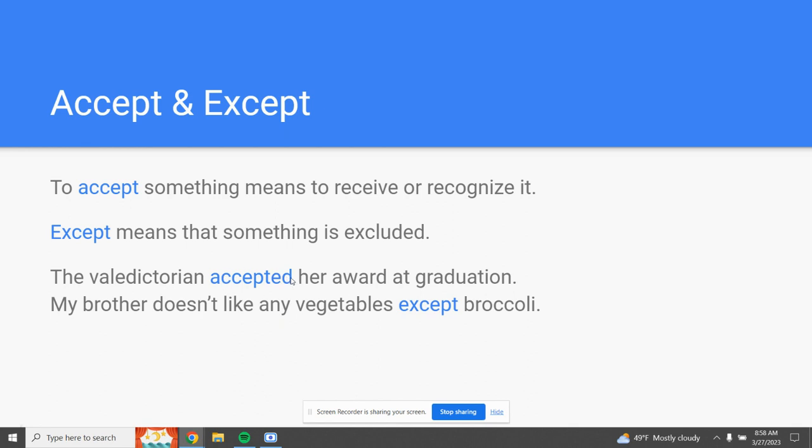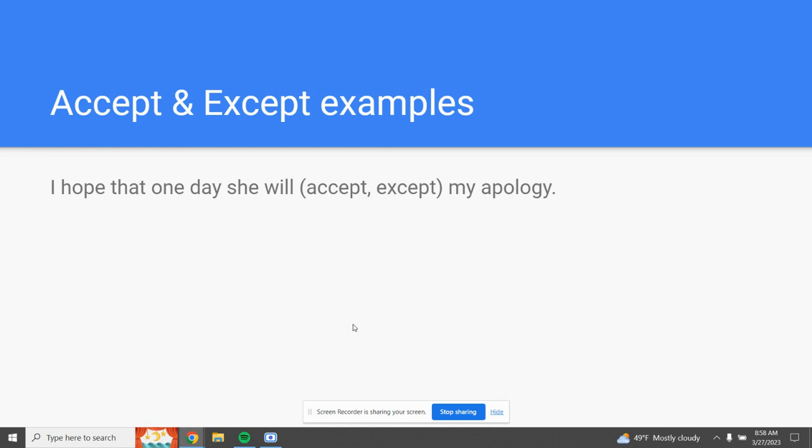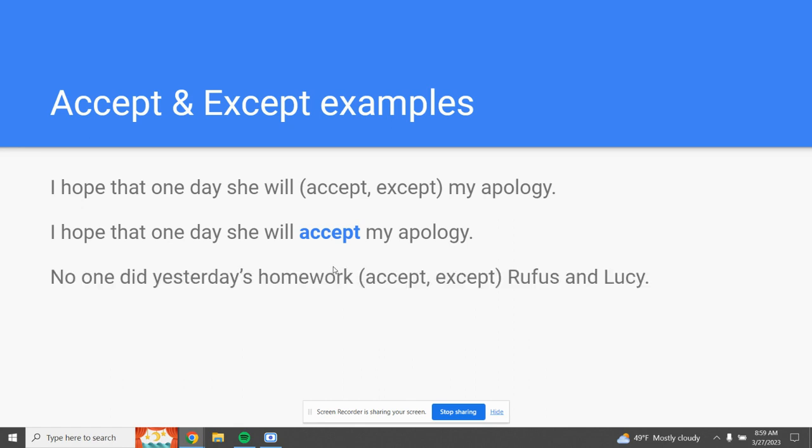So in this one, she's receiving something. In this one, broccoli is excluded. I have come to accept that I will never be an athlete. She's recognizing that I will never be an athlete. Let's look at our examples. I hope that one day she will accept or except my apology. This one, we want the one with an A, ACCEPT, because she's receiving or recognizing the apology.